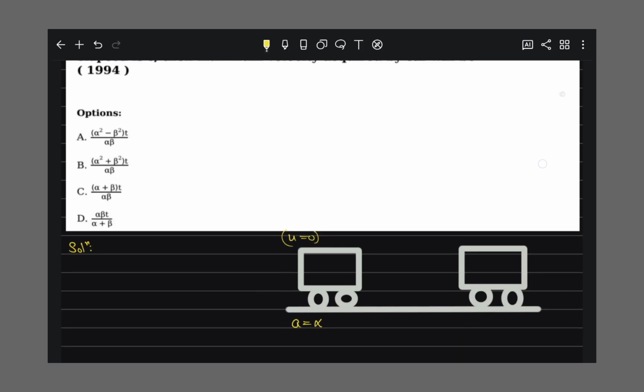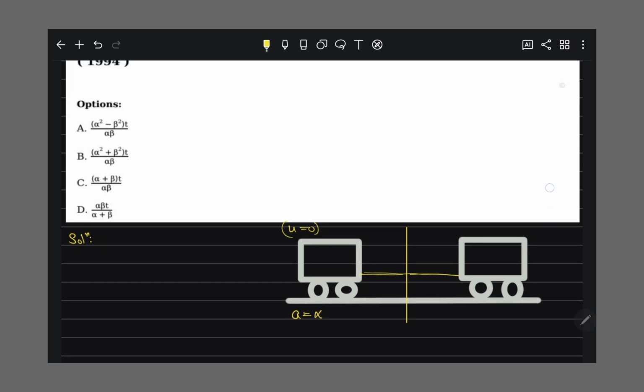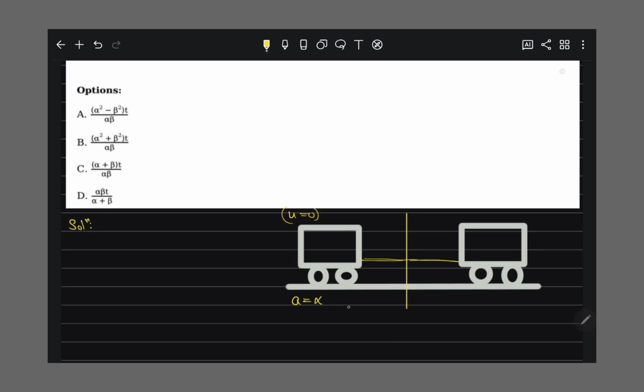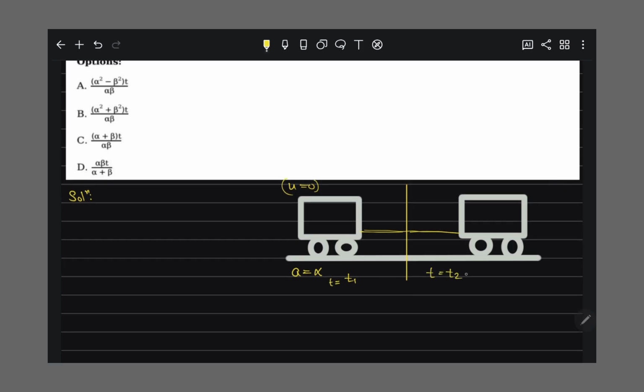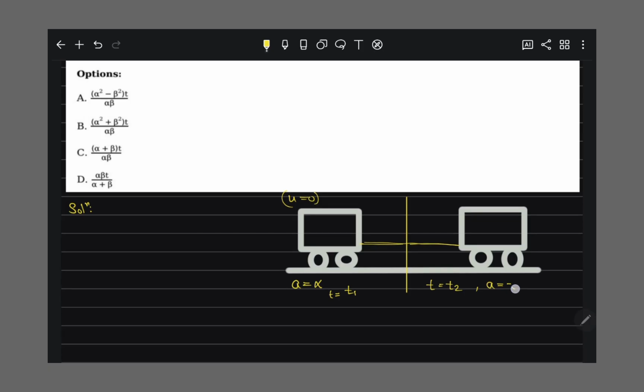They first accelerate for some time, let this time be t1, and then after that, at t equal to t2, the acceleration is, say, beta.